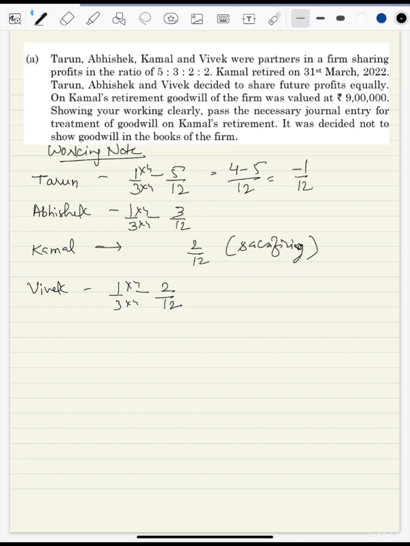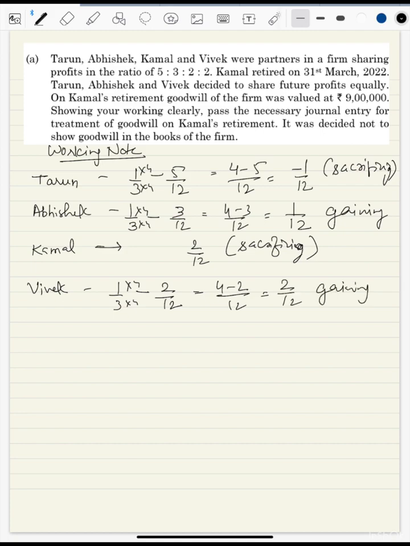We have applied the gaining formula and we got a negative answer. That means this person is sacrificing. Okay, Tarun is sacrificing. Here we are getting 4 minus 3/12. So the answer is 1/12. So this person is gaining. And here we got 4 minus 2/12. This person is also gaining. So 2 people are gaining and 2 people are sacrificing. Abhishek and Vivek are gaining. Tarun and Kamal are sacrificing.